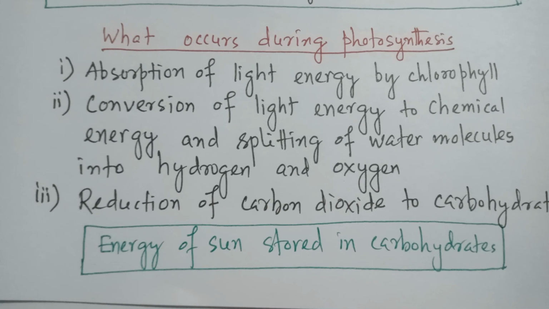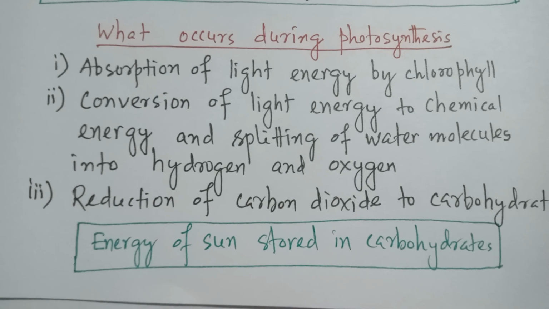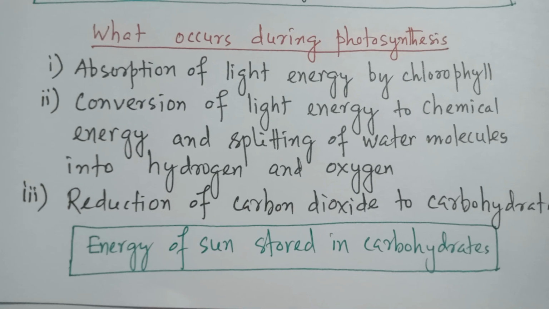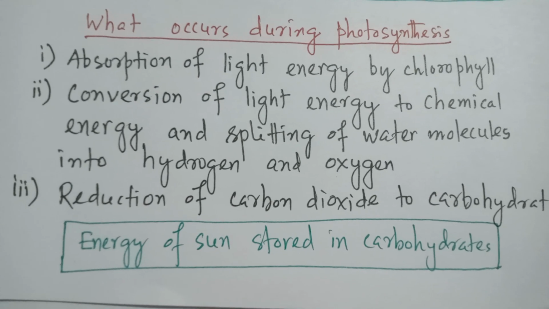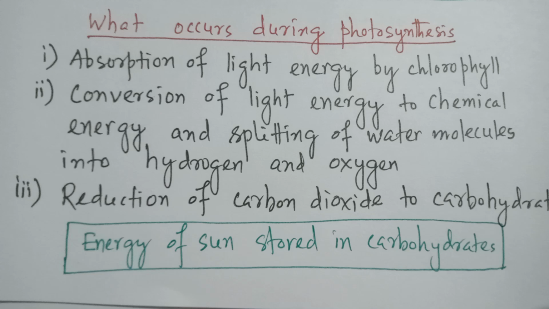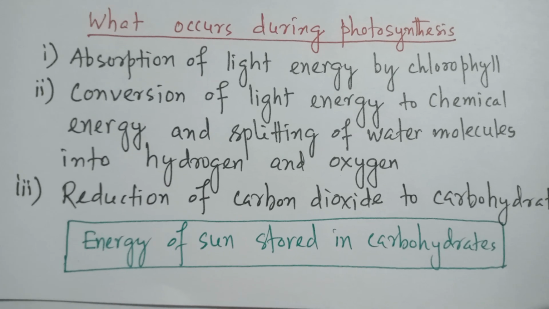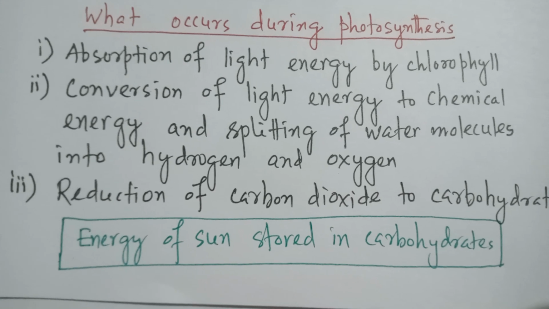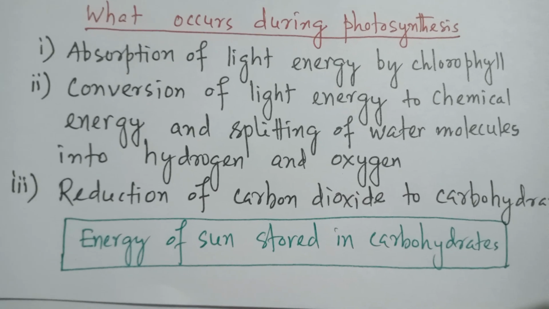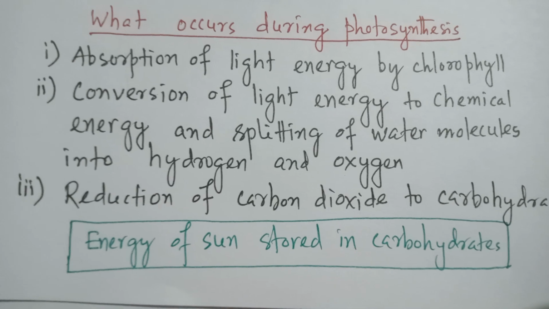So now we'll see what occurs during photosynthesis. The first thing that occurs is absorption of light energy by chlorophyll. Secondly, conversion of light energy to chemical energy and splitting of water molecules into hydrogen and oxygen.